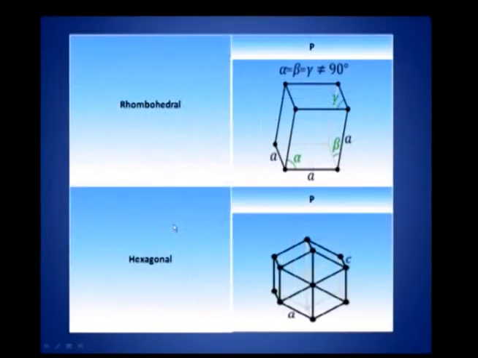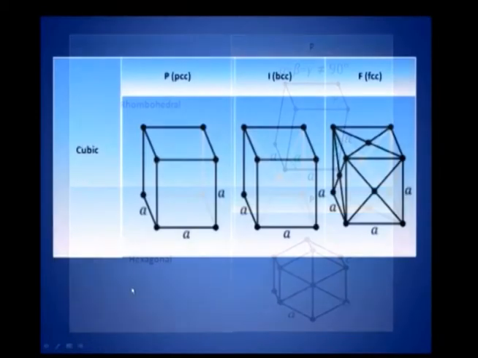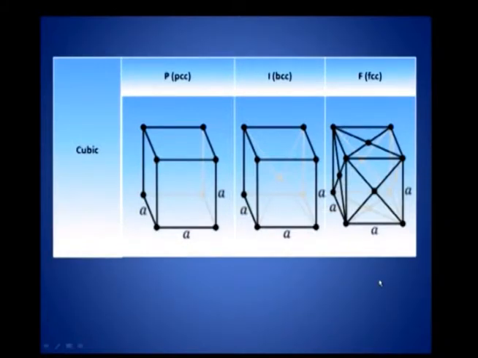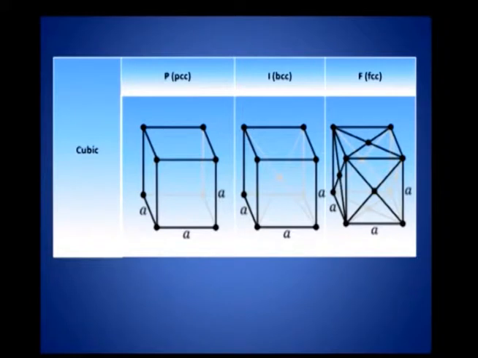Then let me not spend too much time on the rhombohedral and the hexagonal. As I told you, I will come back to cubic. I will spend some time now on the cubic structures, because it is easier to deal with the cubic structure from the mathematical point of view, and from the physical point of view there are many solids in the whole of the periodic table. I will show that later. In the whole of the periodic table you have several elemental solids, and very many solids crystallize in the face centered cubic structure. What are the 3 different cubic structures?